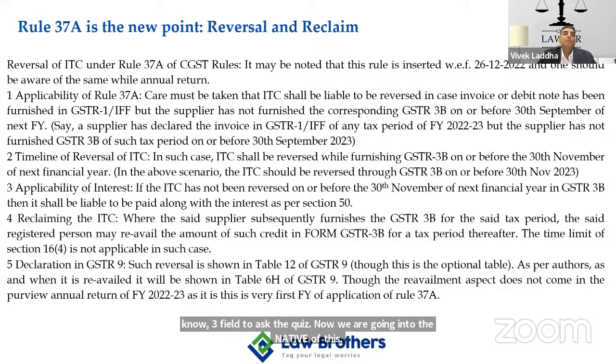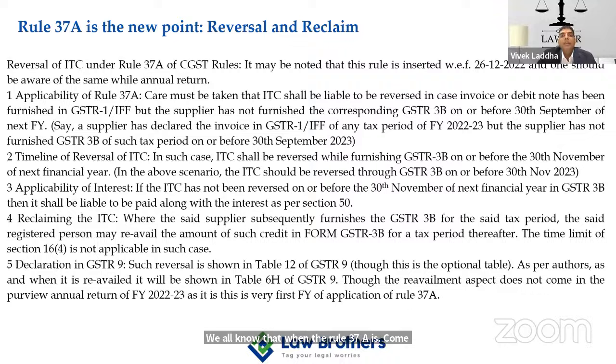We all know that when Rule 37A is coming into the picture, yes, of course, we had Rule 37 for 180 days compliance, but now we have another one, Rule 37A, which has been made effective from 26th of December 2022, which says that in case your supplier has furnished the return, GSTR 1 or IFF, but has not furnished GSTR 3B.